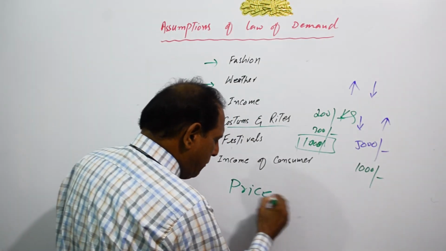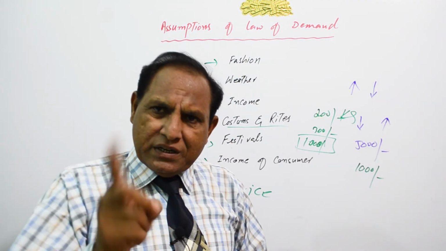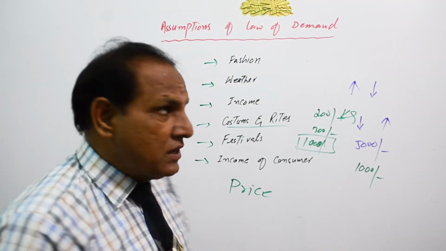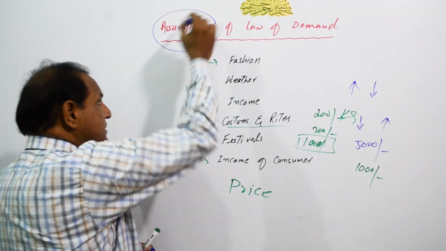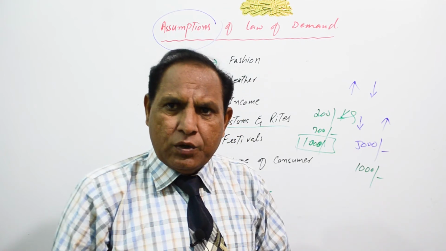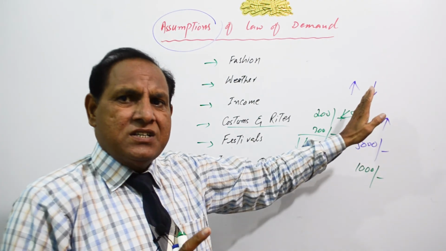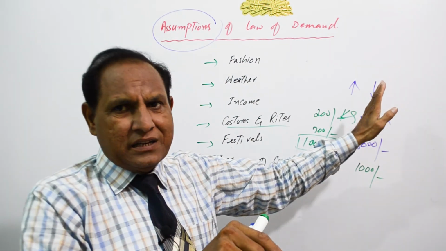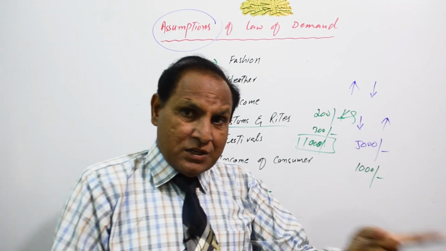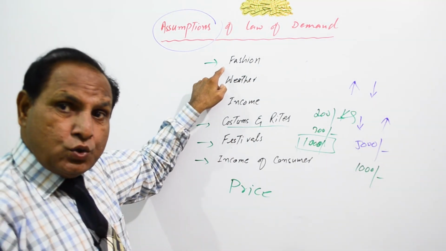So besides the price of the goods, there are other factors also that increase or decrease the demand for that good. And these factors are known as assumptions of the law of demand. These are known as conditions of the law of demand. So in the law of demand, we say that if prices increase, demand will decrease. And on the other hand, if price decreases, demand will increase, provided that there are no other factors to affect it.